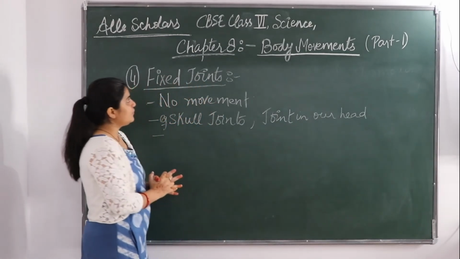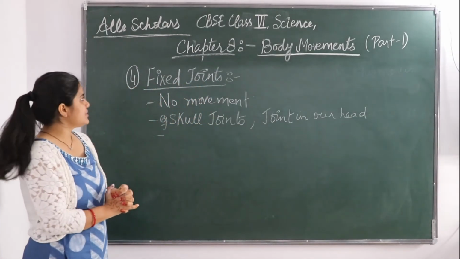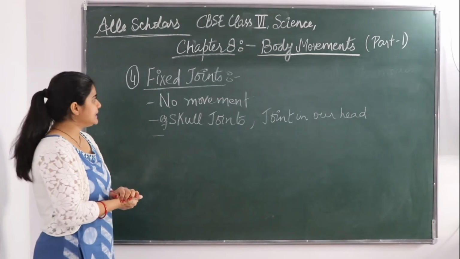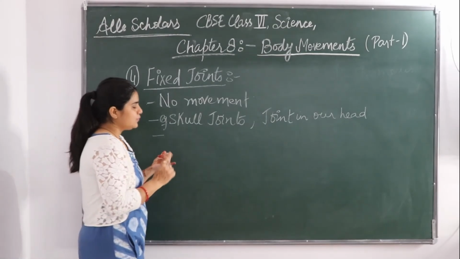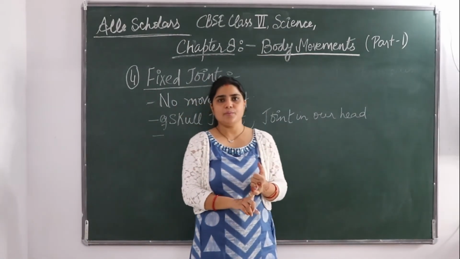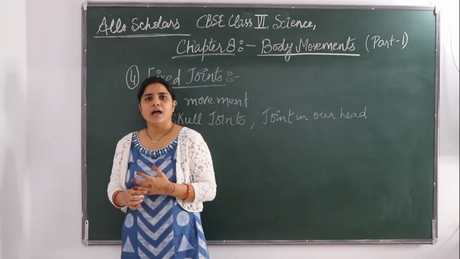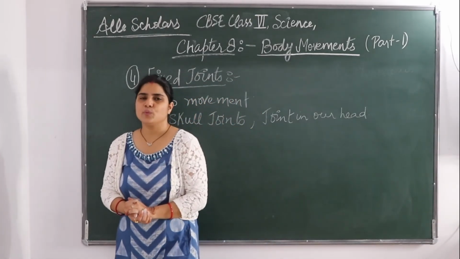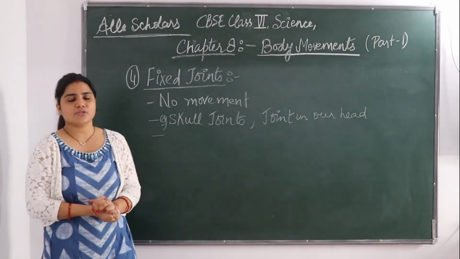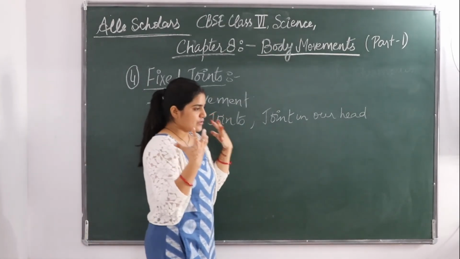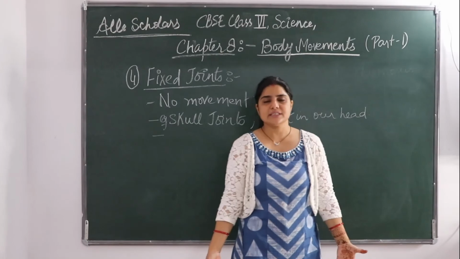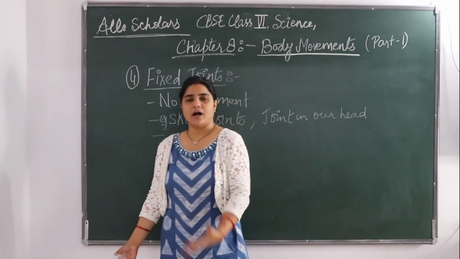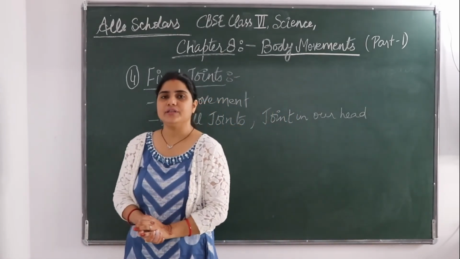So this was all for part 1. For chapter 8, part 1, I complete here. We have studied four very important joints, and this chapter is very interesting and very scoring also, because we should know our muscles, our body, our joints, everything.